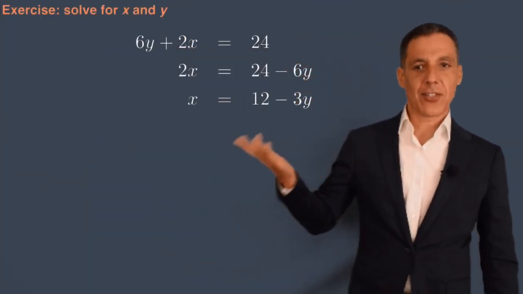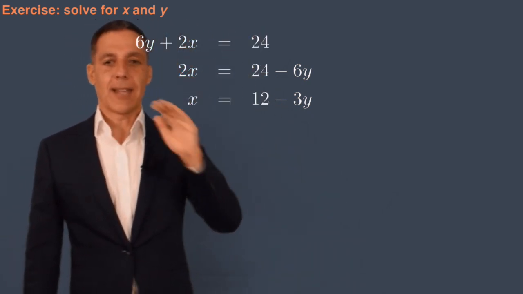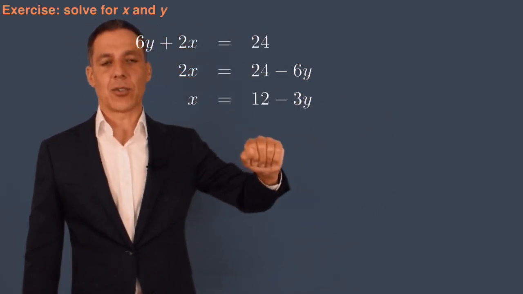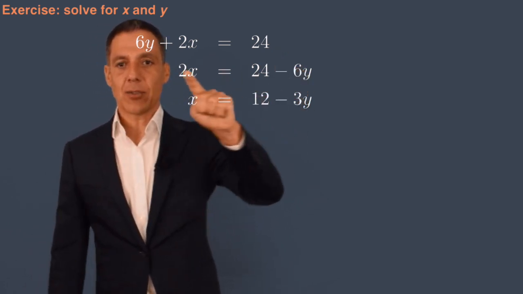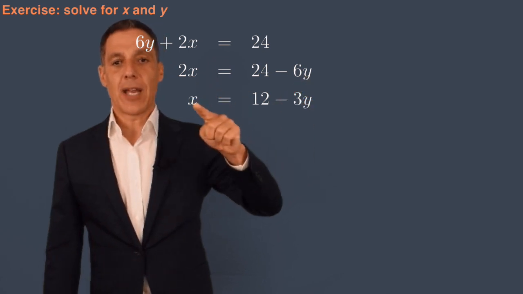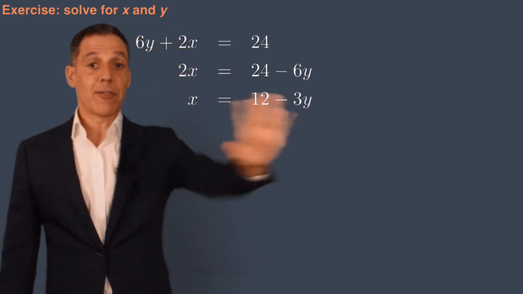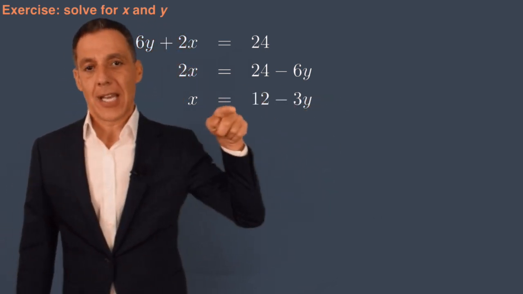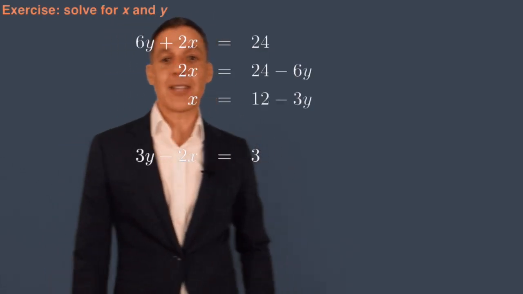All right, so let's play the same game. Take the first equation, 6y plus 2x is equal to 24, and let's solve for x in terms of y. So let's bring the 6y over to this side. So I've got 2x is now equal to 24 minus 6y. And I'm now going to divide by 2. So x is equal to 12 minus 3y. So whatever value of y I'm eventually going to solve for, I shove it right into there and I get an answer for x. Well, how do I get that value of y?